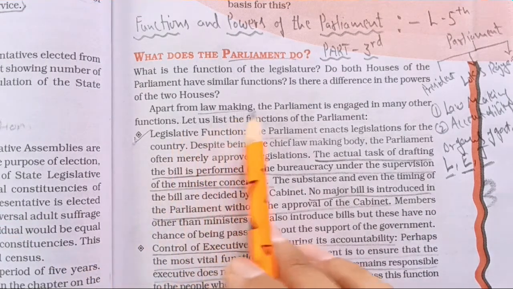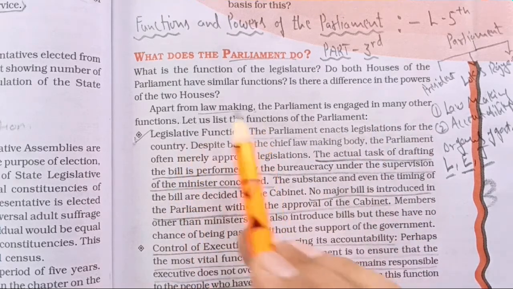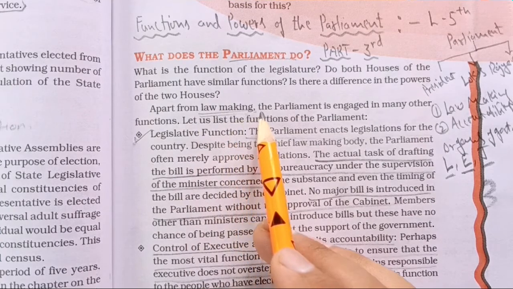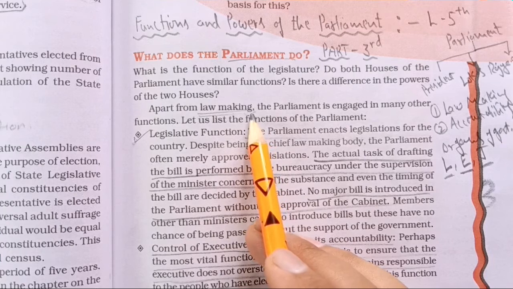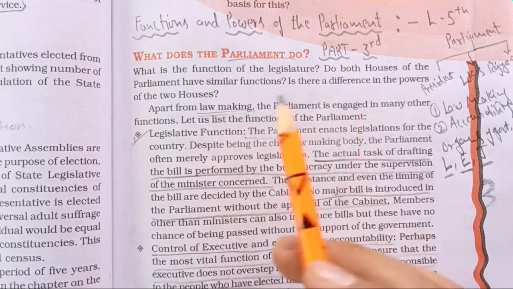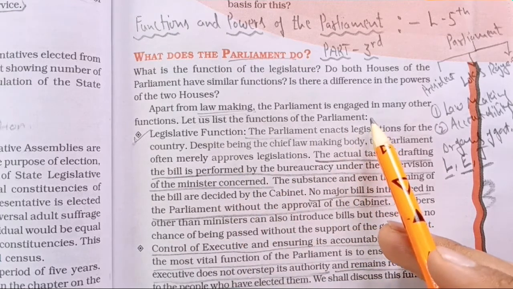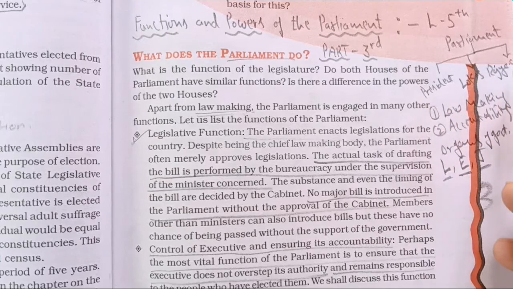So apart from law making, the parliament is engaged in many other functions. Okay, as I told you, law making is the main function of the parliament. But it does not mean that parliament is limited to only law making, but it has many other functions to play. Okay, let us list the functions of parliament. So here we will list what are the functions of parliament. This is parliament. It has the president, Lok Sabha, Rajya Sabha.